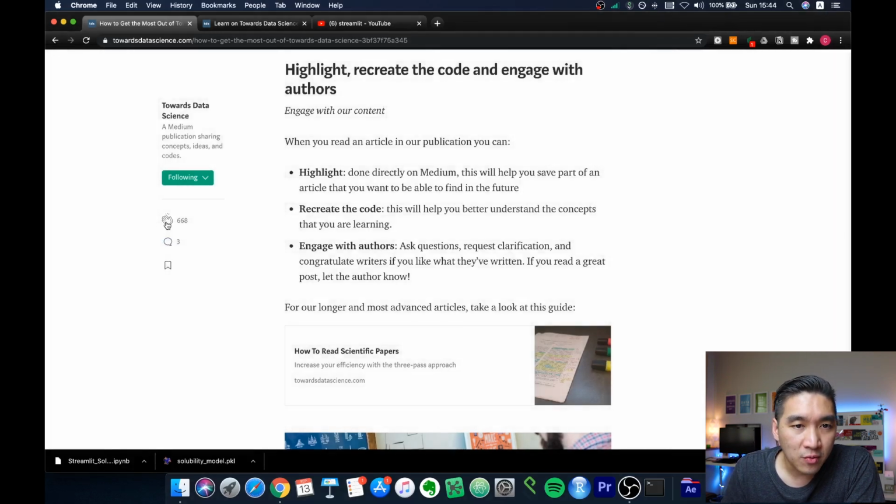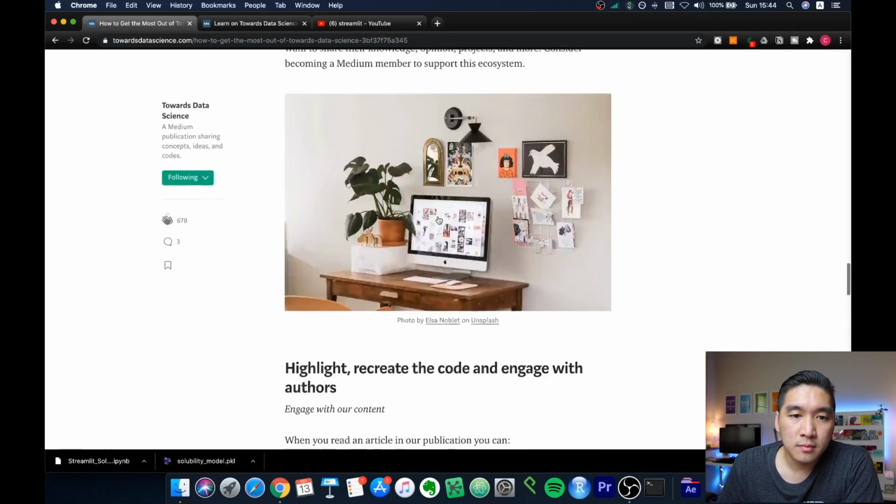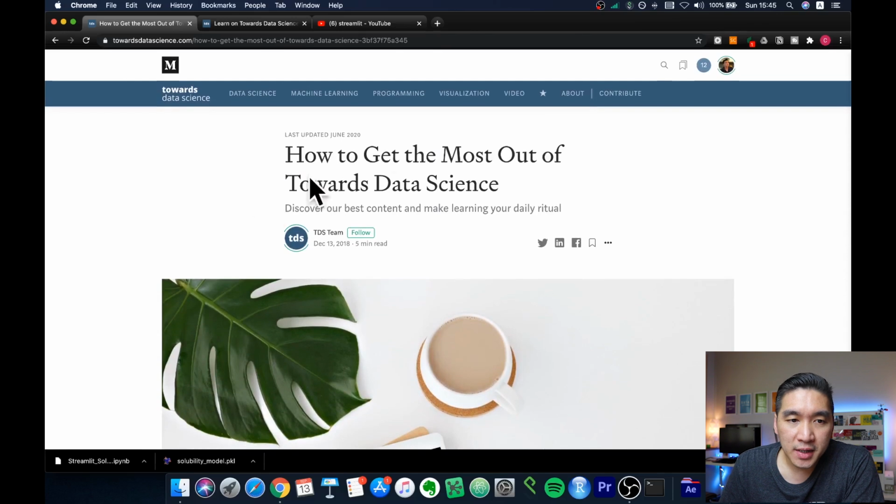And if you like what you read, support the writer. Okay, it doesn't hurt to provide more than 1 clap. It could be 10 claps as well. So if you find that this article is very helpful to you, support the author, kind of like paying it forward so that the authors will have motivation to keep on writing more and more articles so that you could have more and more helpful content.